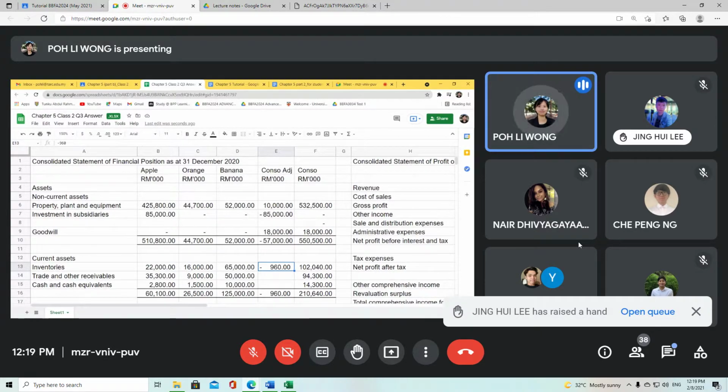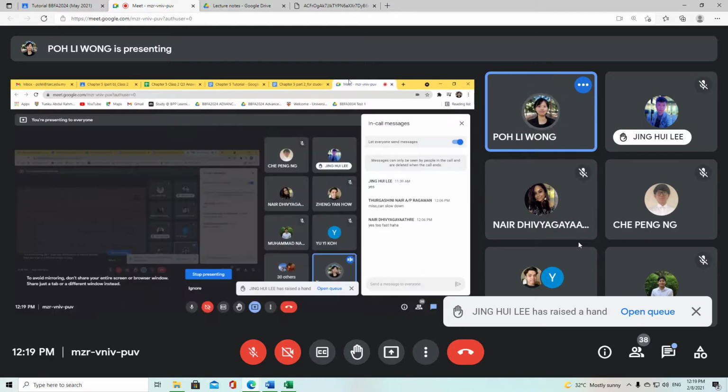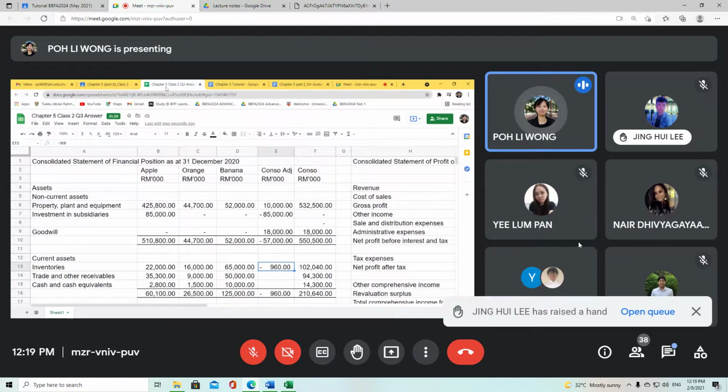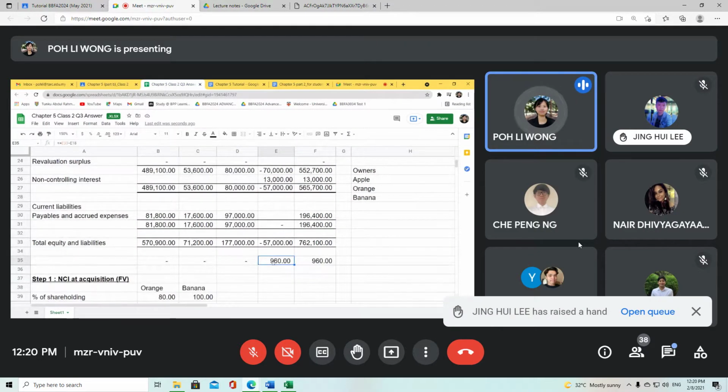Okay, for this part, can follow? Can raise your hand if you can follow? Can follow, this part can follow, all right? Then after that, you will be able to see an adjustment of 960,000.